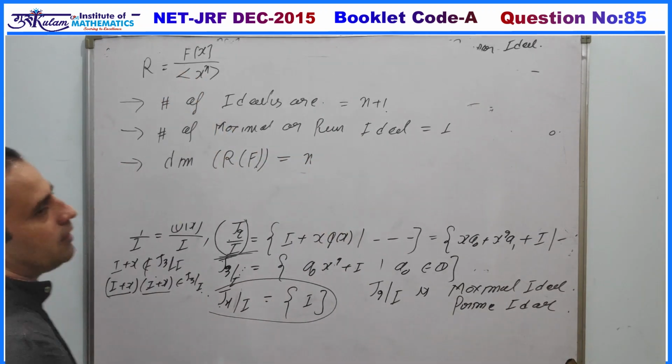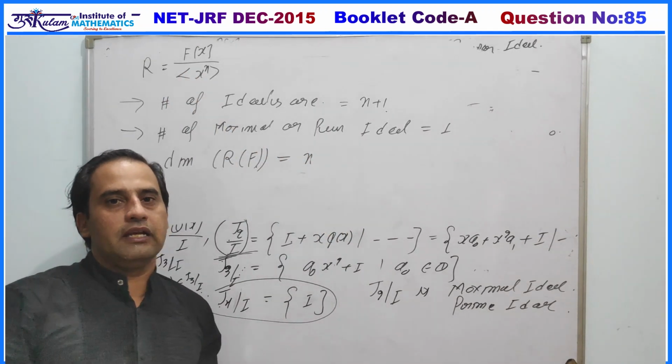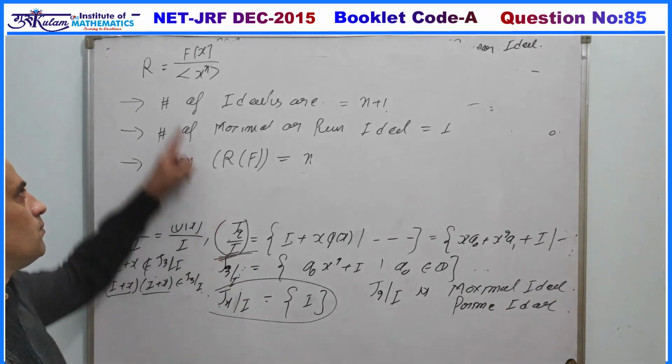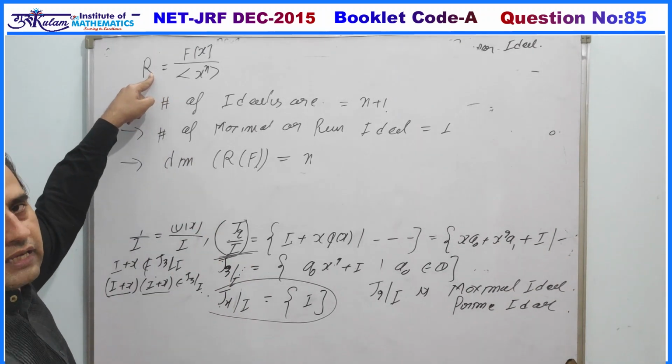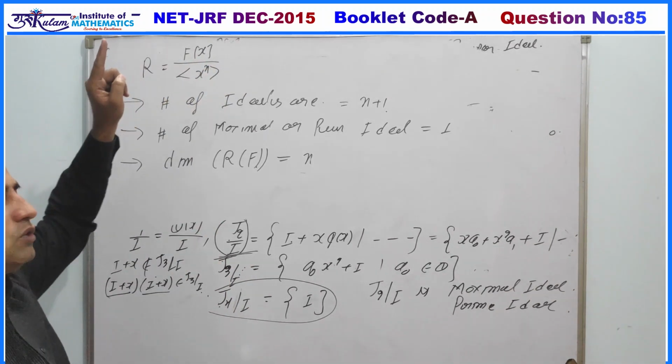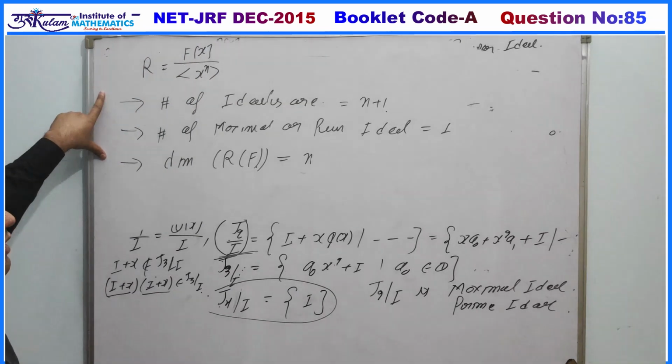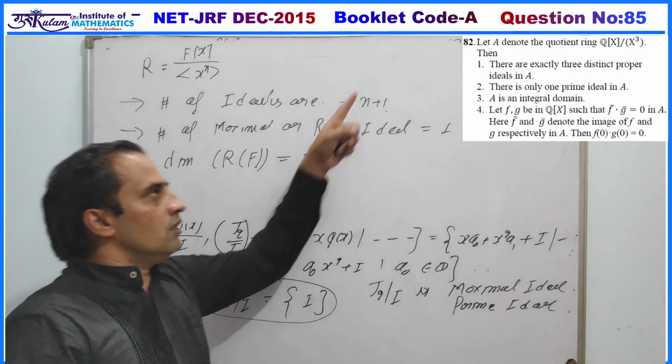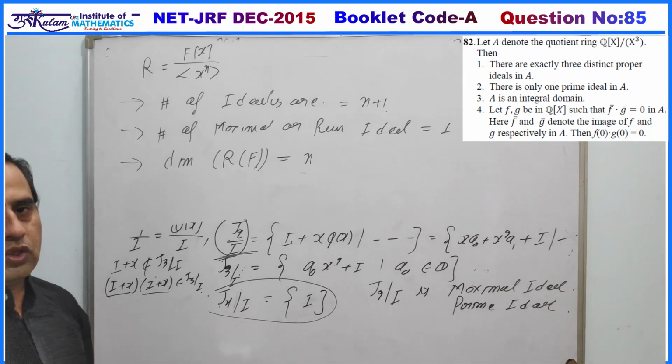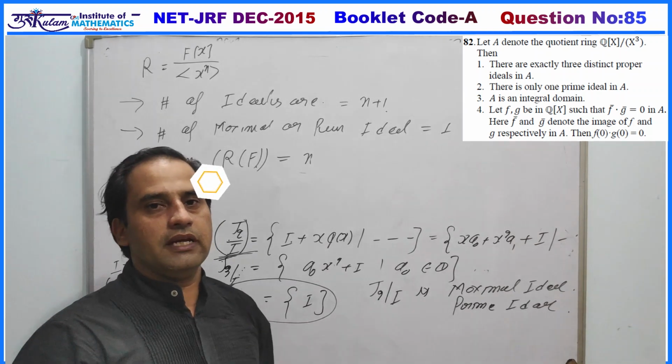Since polynomials of degree x to the power n merge into x to the power n, this must be something like a0 plus a1 x plus up to a(n-1) x to the power n minus 1. So these are 3 important concepts. Based on these 3, your first, second and fourth options are correct, and the third option must be an incorrect option.